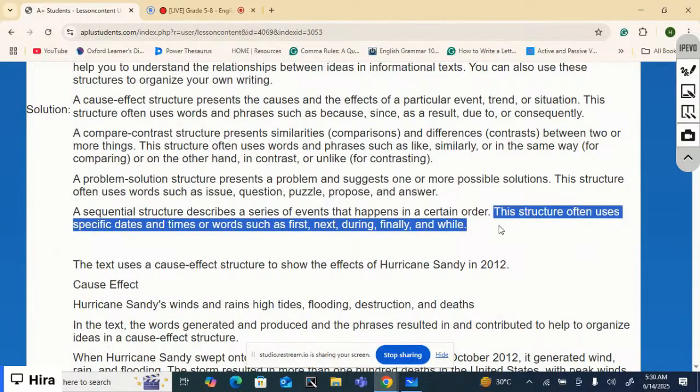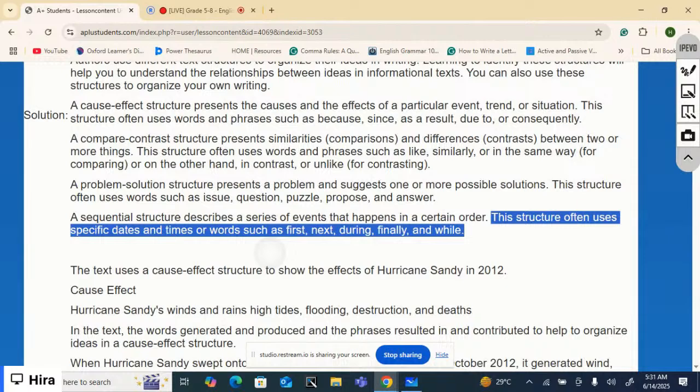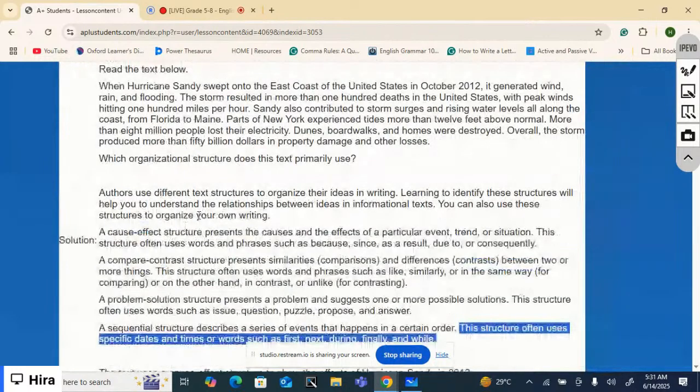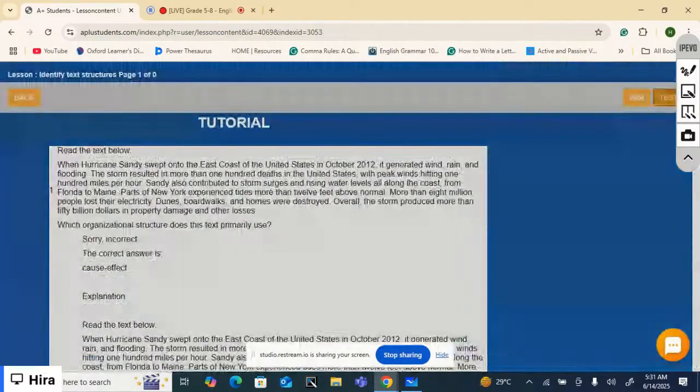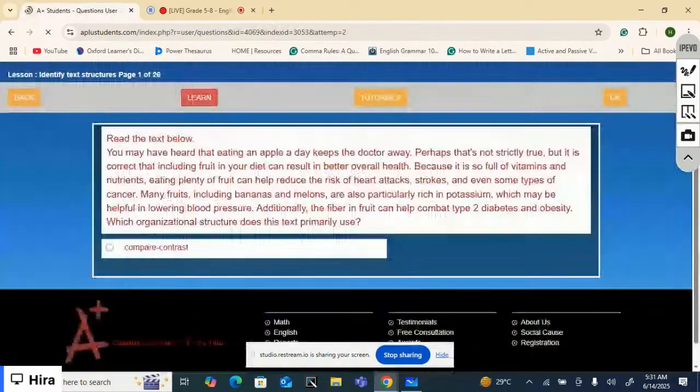This structure often uses specific dates and times, or words such as first, next, during, finally, and while. These are common words. I mean, if something is presented in a series of events, these words are quite common. So these are four text structures to organize your writing, your ideas in writing. So let's begin the test and identify the text structure.